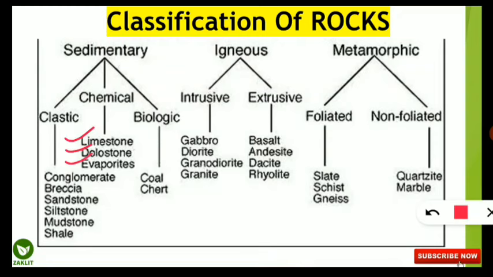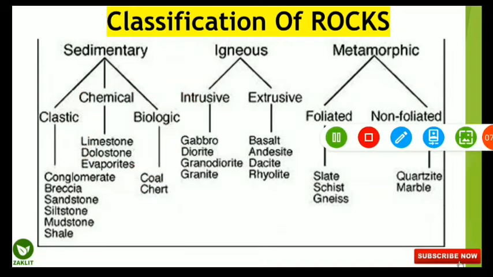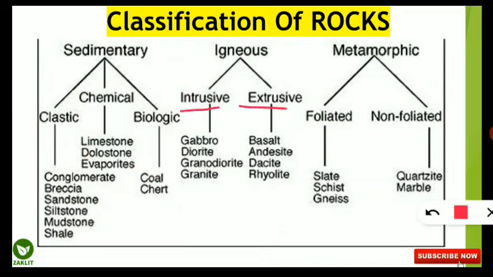So the question was once asked in the NET exam, evaporites are under which category? They are under the chemical category of sedimentary rocks. Then biological category or biologic category of sedimentary rocks includes coal and chert. So next, coming to the igneous rock, this also we should be knowing that intrusive and extrusive igneous rocks. Intrusive igneous rocks includes gabbro, diorite, granodiorite and granite, whereas extrusive igneous rocks includes basalt, andesite, dacite and rhyolite.